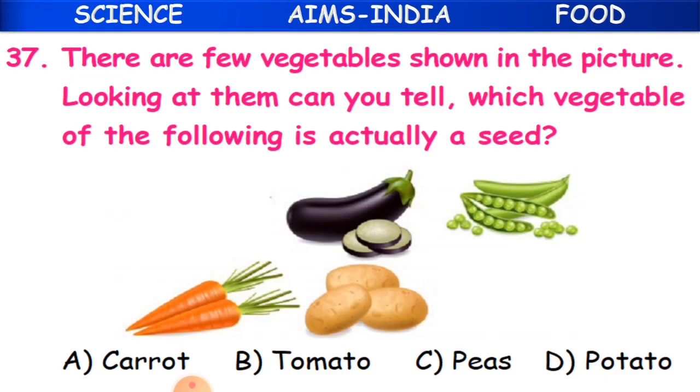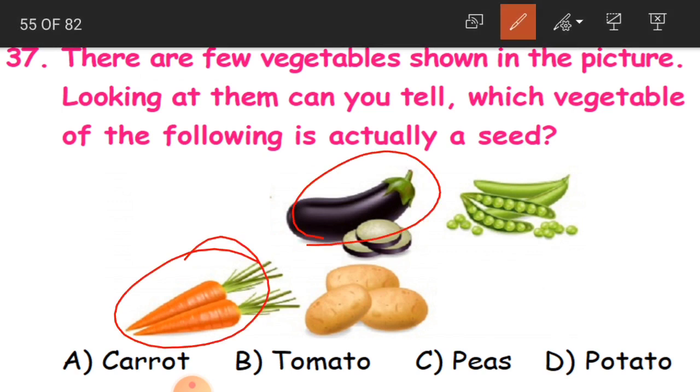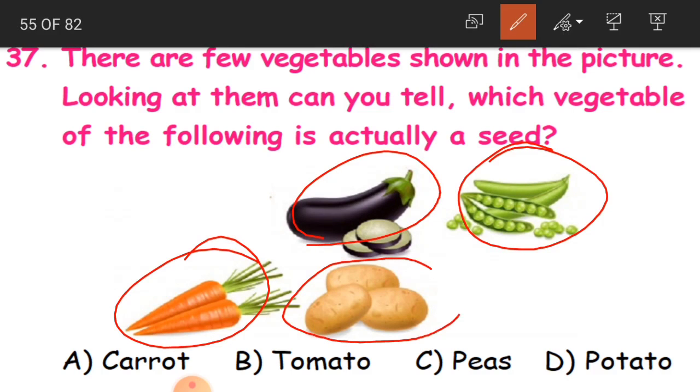Clear, children? Now see here, there are a few vegetables shown in the picture. Looking at them, can you tell which vegetable of the following is actually a seed? You have got 4 vegetables in the picture: a carrot, brinjal, peas, and also potato.